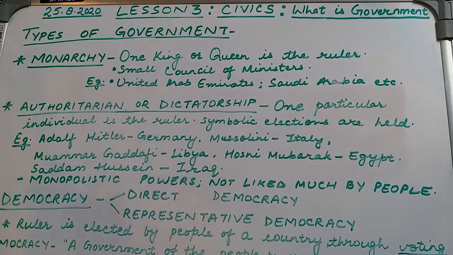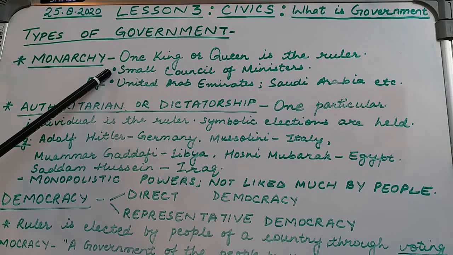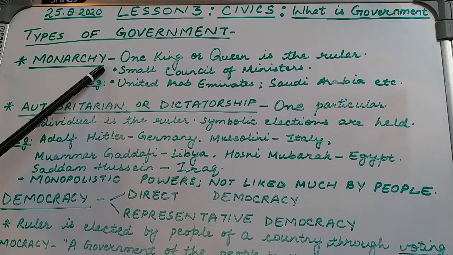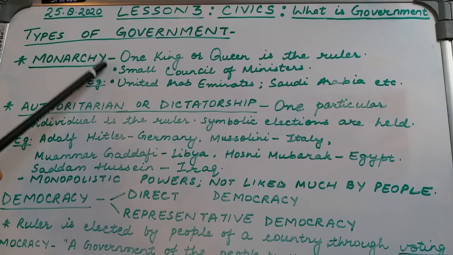When the king or queen dies, their son, daughter or other members of the family can become the next king or queen. In the monarchy form of government, the king or queen does not have a large number of ministers to assist them, but there is a small council of ministers which guides them on various important issues of the country. Let me mention this here only. The king or the queen is the final person to decide about what is going to happen in the country.